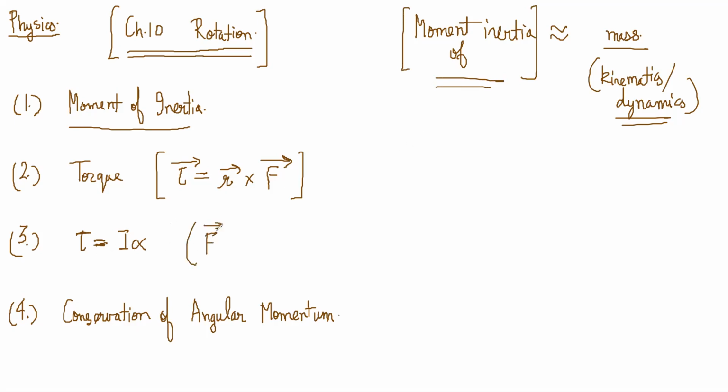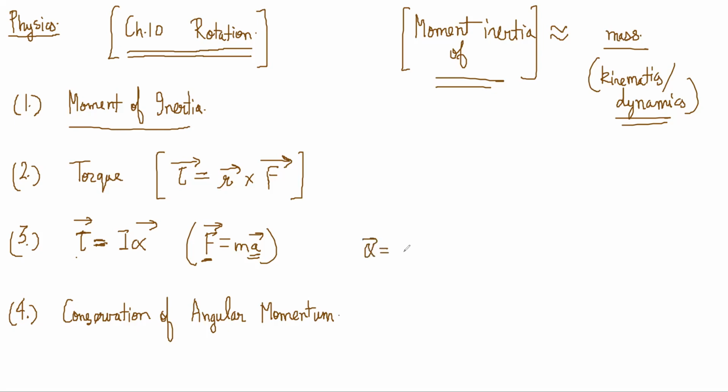Now, how does that happen? Because this F is equal to ma equation, when you write it for rotations, becomes torque is equal to I alpha. So alpha is angular acceleration, that is replacing normal acceleration, and torque replaces force, right? So the same constant of proportionality, like m was a constant of proportionality between force and acceleration. Similarly, I is the constant of proportionality between torque and angular acceleration.